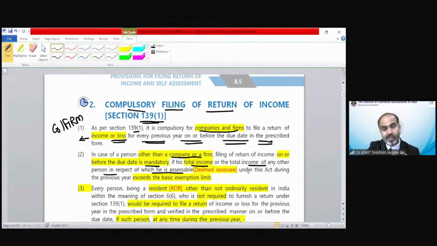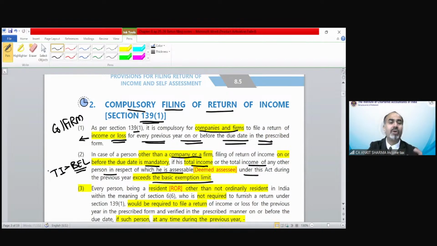So if your total income exceeds the basic exemption limit, you have to file the return of income, either for yourself or for any other person in respect of whom you are assessable under this Act.